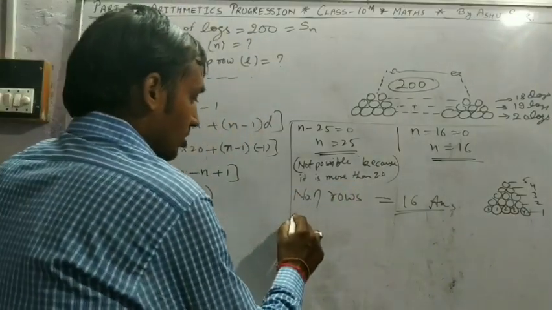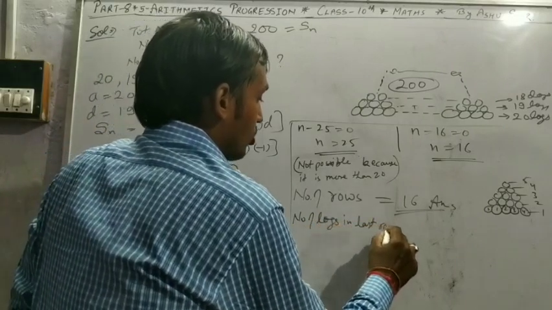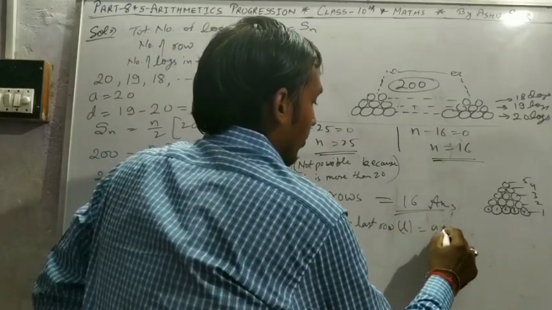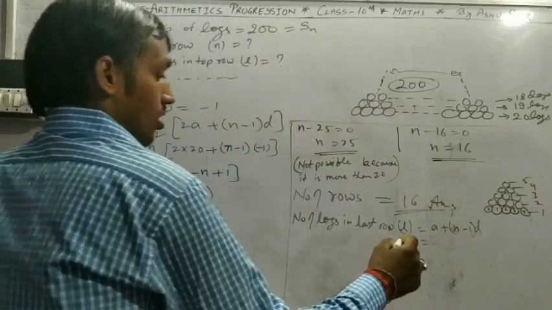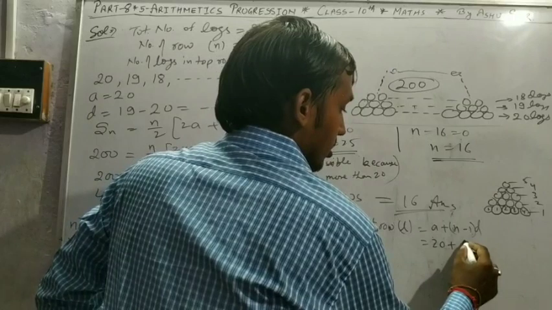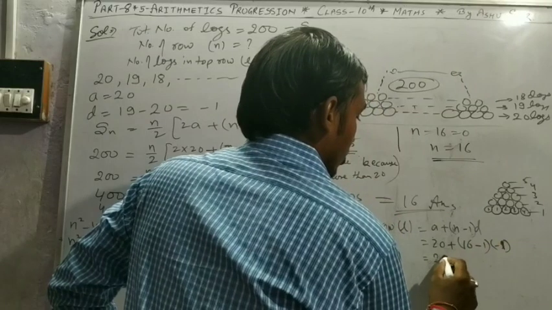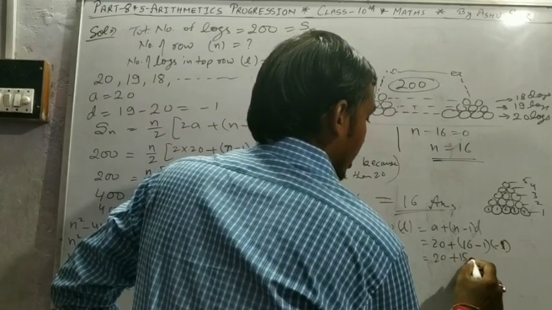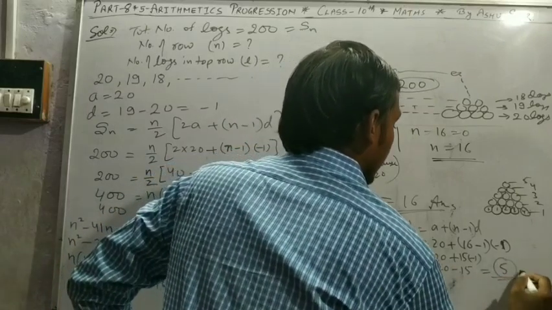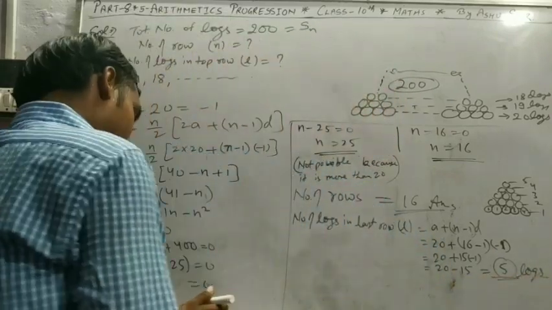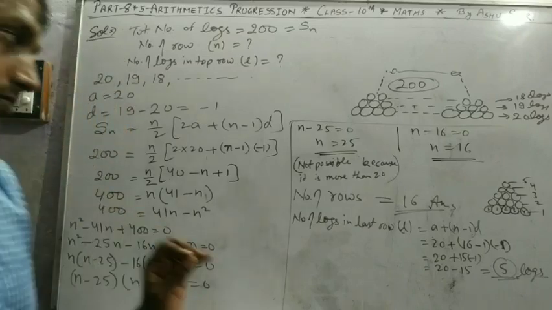Then we want to find the number of logs in the last row: a plus n minus 1 into d. 20 plus 16 minus 1 into minus 1, 20 plus 15 into minus 1, 20 minus 15, that is 5. 5 logs in the last row, that is the 16th row.